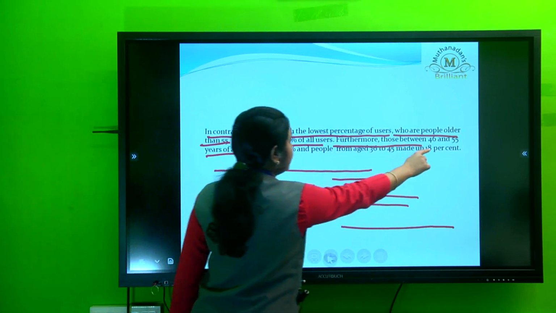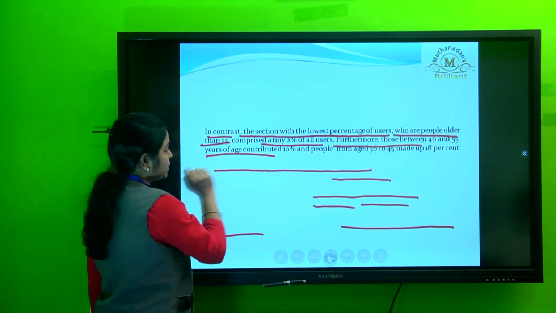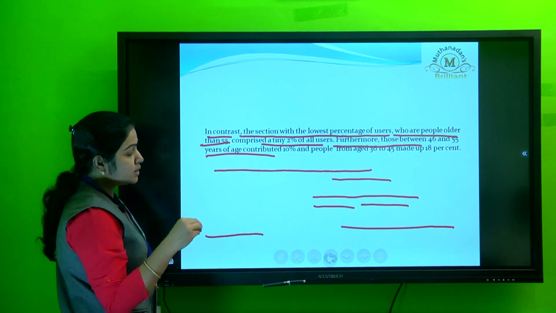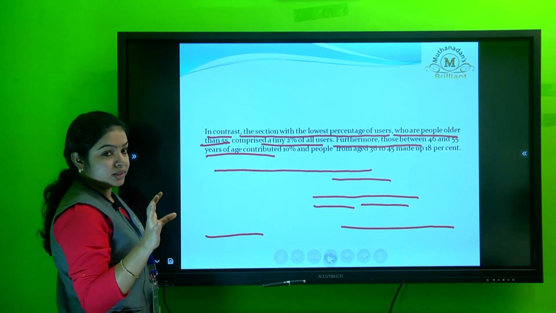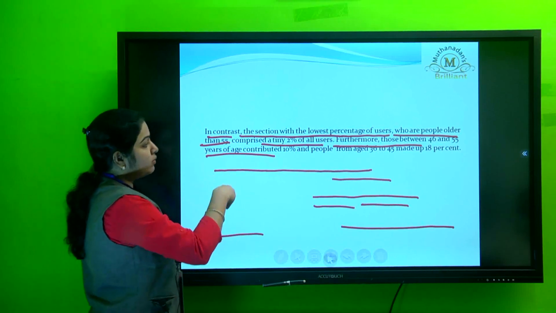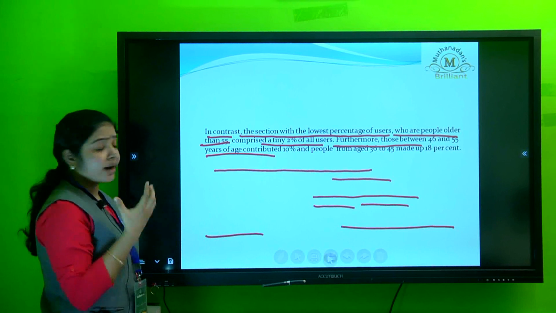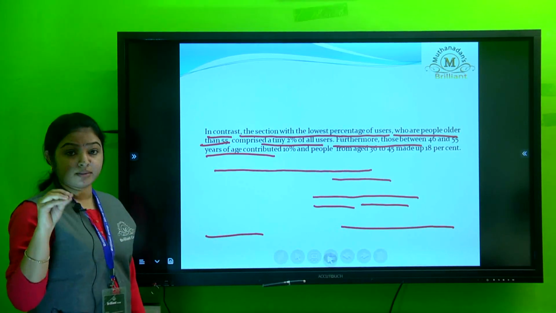Furthermore, those between 46 and 55 years of age contributed 10% and people aged 36 to 45 made up 18%.